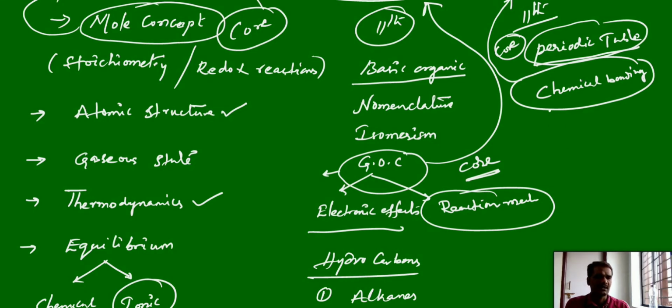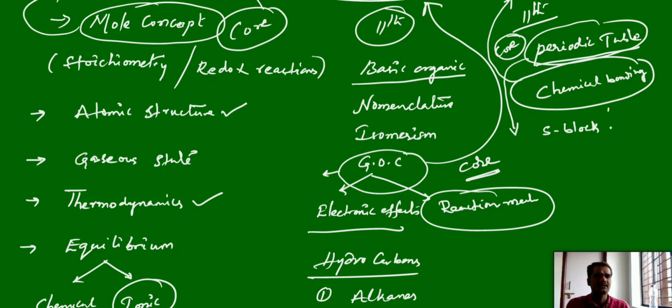And after this we have, directly, the detailed study of the periodic table elements. Initially in the periodic table chapter we will discuss only the elements and their classifications, but after that we will discuss in detail the group elements. In the periodic table we have the S block, P block, D block, F block, and in S block elements, their preparation and properties, and P block elements, like that we will discuss individually. So in 11th we have S block elements.